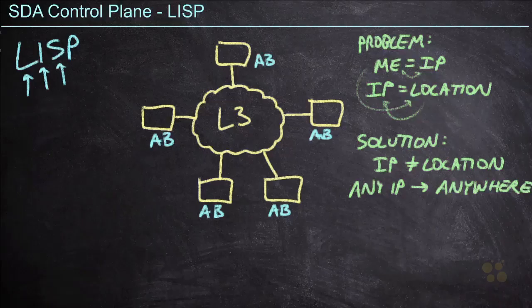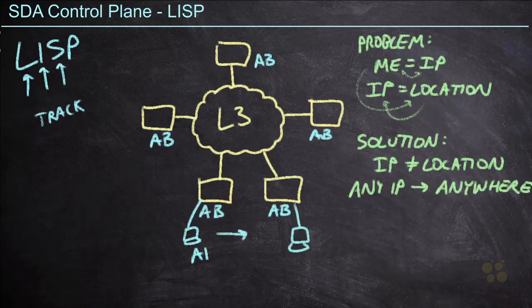What LISP is going to allow us to do is to track where all of the endpoints are in the network, which means that if I'm connected here and I receive IP address A1, LISP will make sure everybody in the network knows that if you're going to send traffic to A1, it will arrive on the right switch. And then let's say I move over to this new location over here, and I still have IP address A1. Well, now the network is going to know to send the traffic, instead of sending it down here, to send it here.